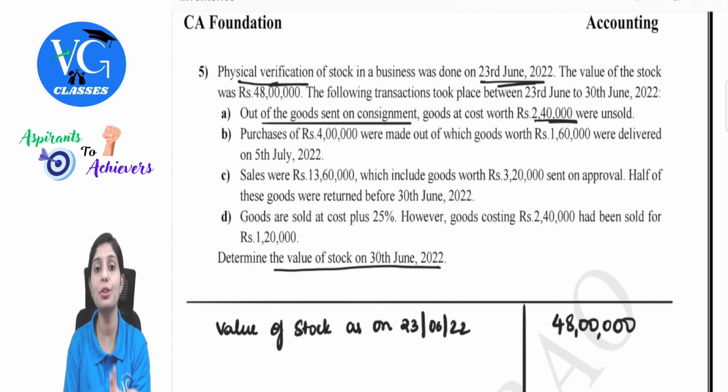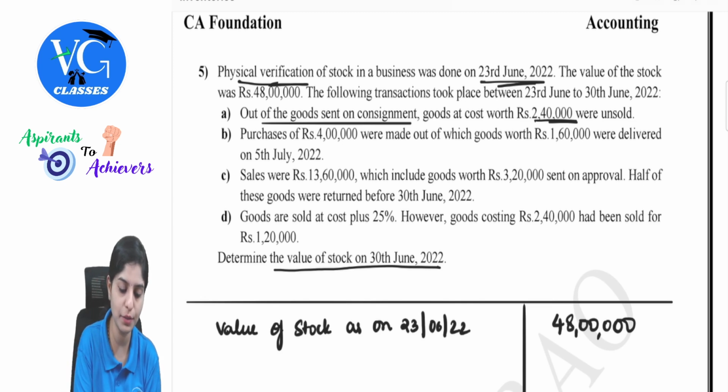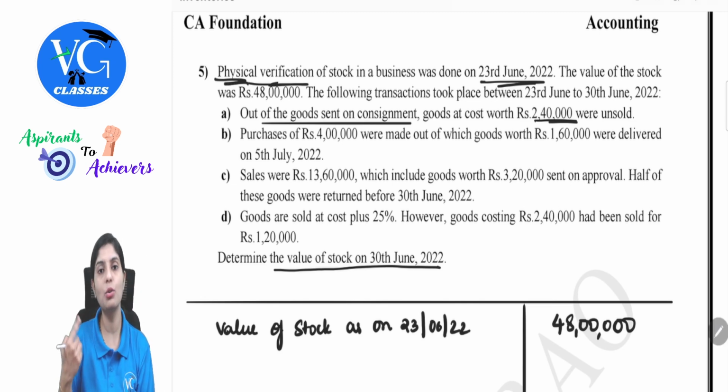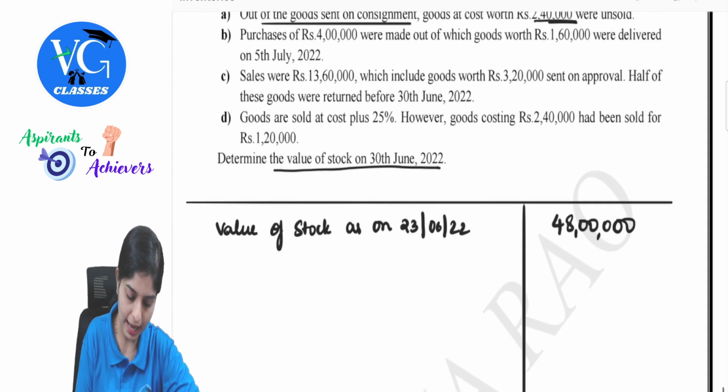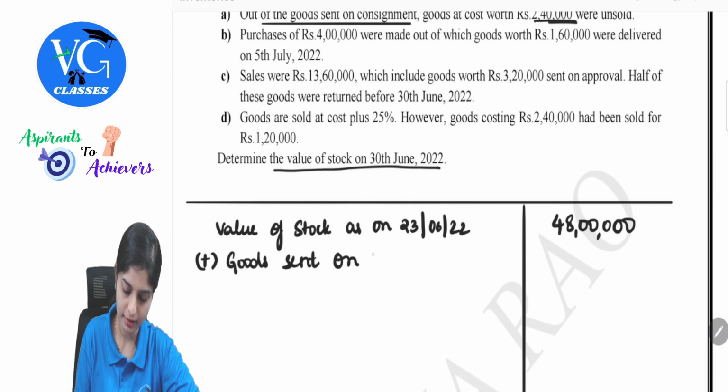No, because this was not present in the business. Remember, there was a physical verification done. The goods were already sent. So you still had not counted this proportion in your value of stock. The next question is, does this belong to your value of inventory? Yes, because you are a consigner here. So what should we do for this? We will add. Simple. Goods sent on consignment